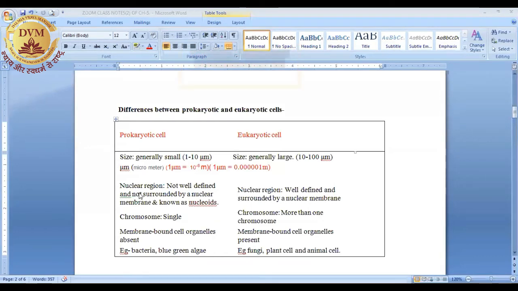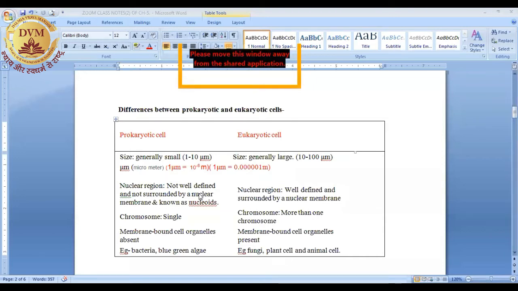Now, nuclear region. Nuclear region means nucleus. Prokaryotic cells do not have a well-defined nucleus, right? They do not have a nuclear membrane, and their genetic material, or you can say chromosomes, or in simple words you can say DNA. We will discuss these points in our next class, okay?